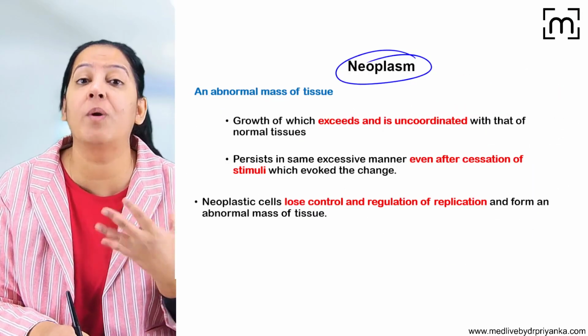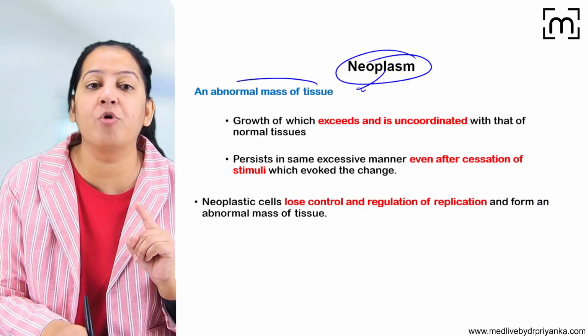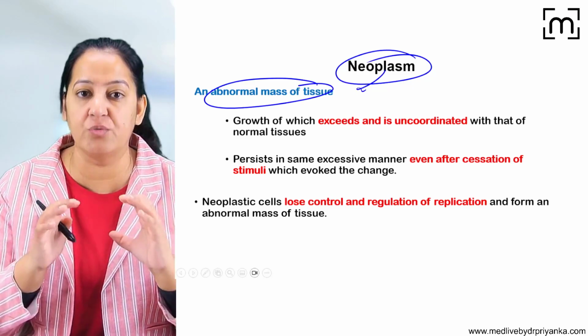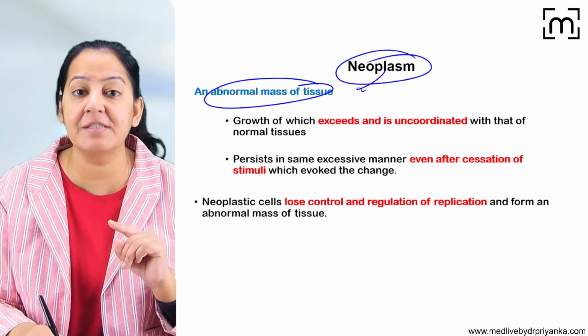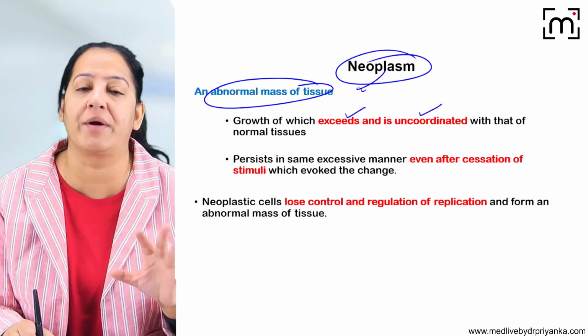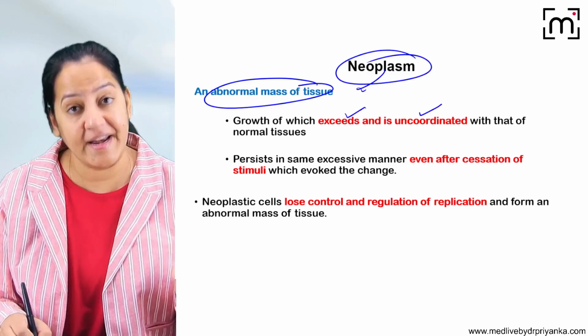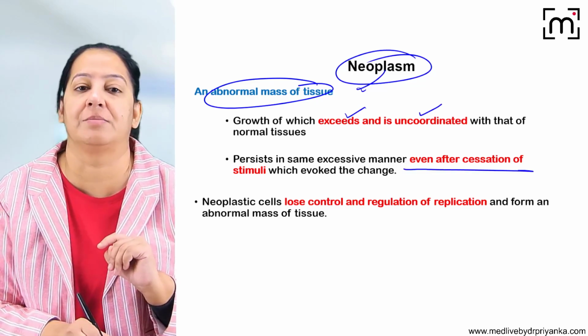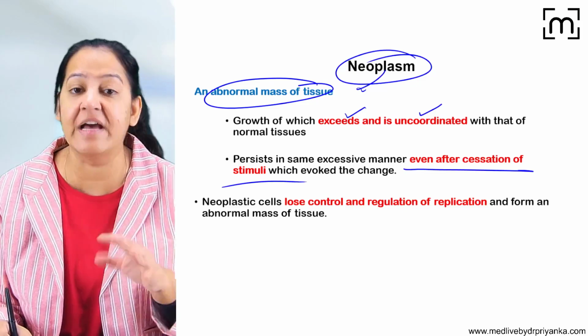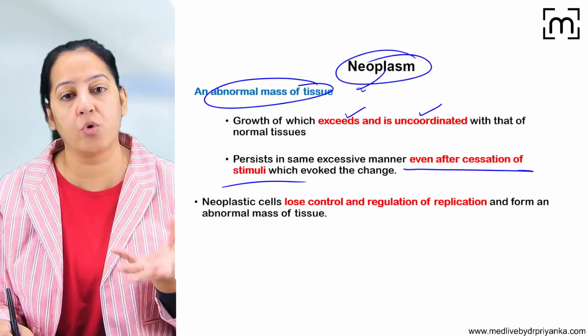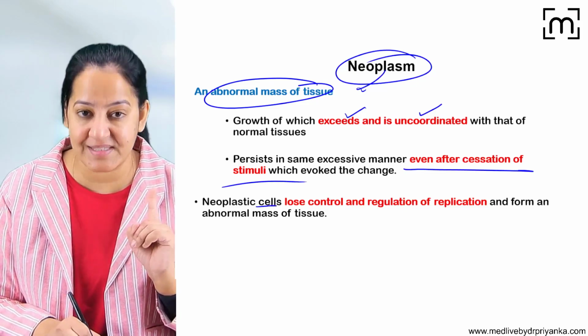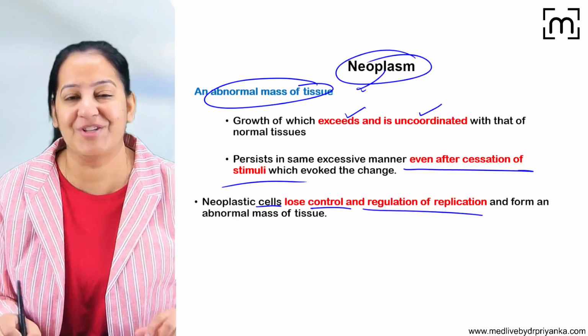What is neoplasia? What is neoplasm? Neoplasm is an abnormal mass of tissue. Here the growth is accidental and uncoordinated. The mitosis is uncoordinated, and it occurs even after cessation of the stimulus. The stimulus is absent, and even after that, the mitosis, the growth, keeps on going. So basically, a neoplastic cell is a cell which has lost the control and regulation of replication.